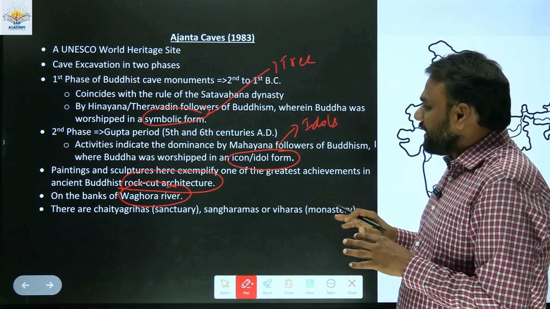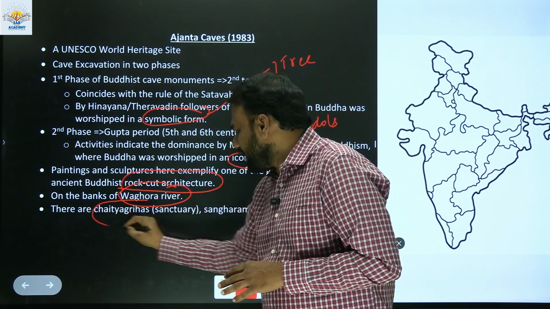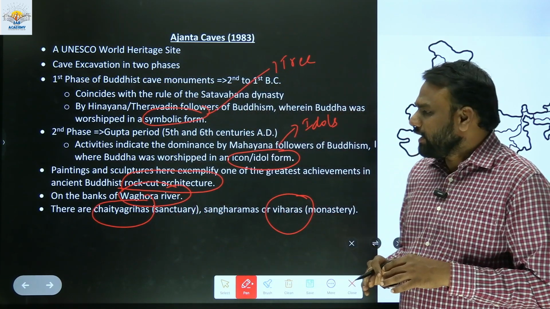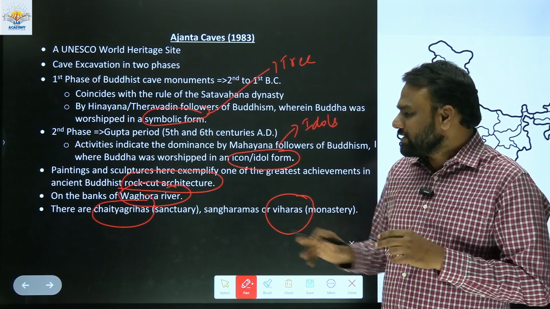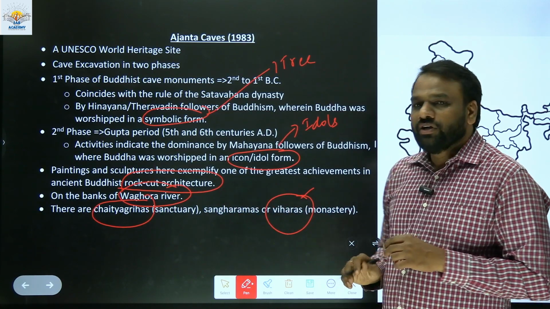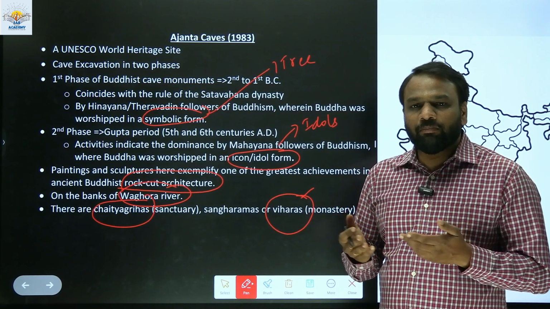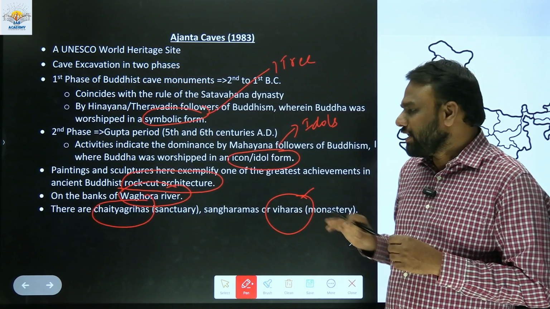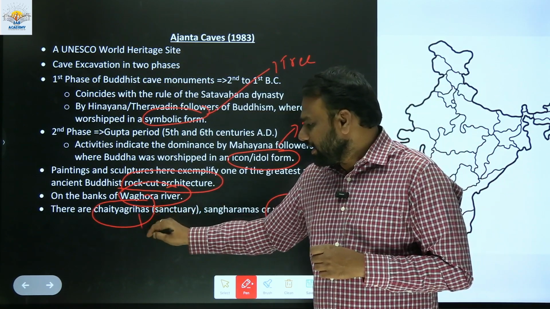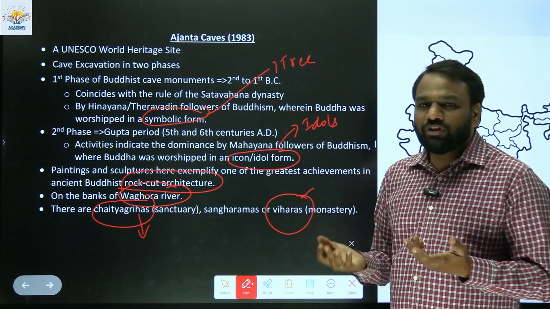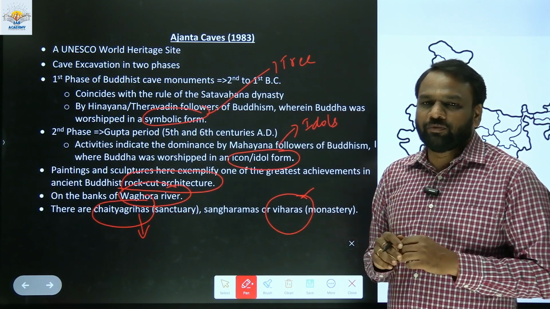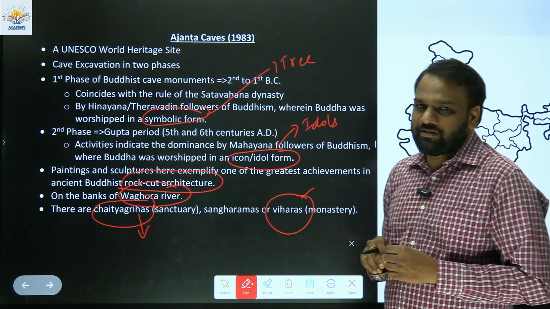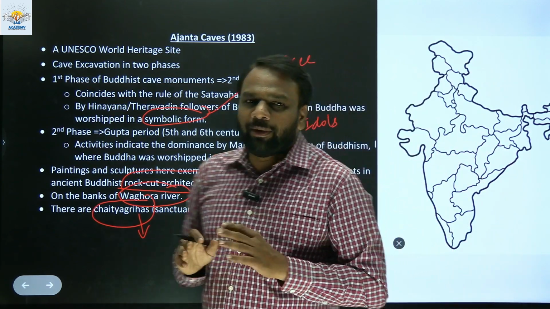The Ajanta caves have both Chaitya Grihas as well as Viharas. In Buddhist architecture, these are two important things. Viharas are the places where Buddhist monks take rest; they are like modern day hostels. Chaitya Grihas are the places where the Buddhist monks gather for the sake of worship. So Viharas are the resting place. These are the important points from the exam point of view.